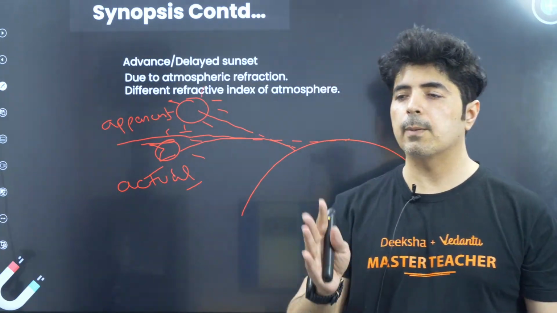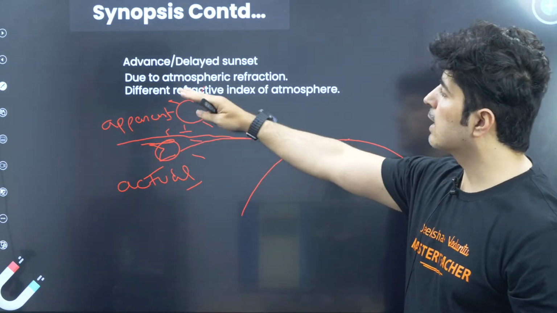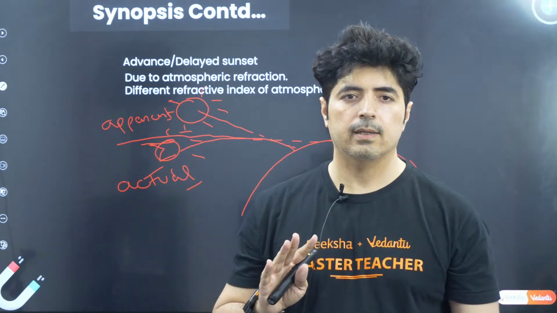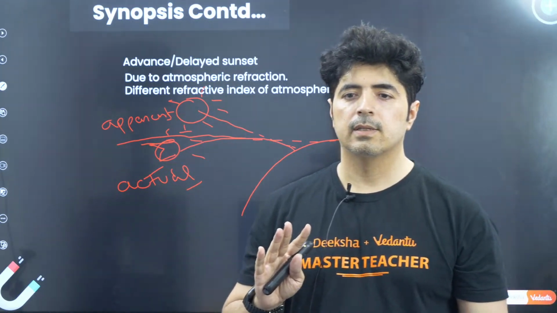Same thing happens in the morning. Before the sun rises, we are able to see the sun. Again, the difference is about 2 to 3 minutes. All right, so this is what happens in sunset.